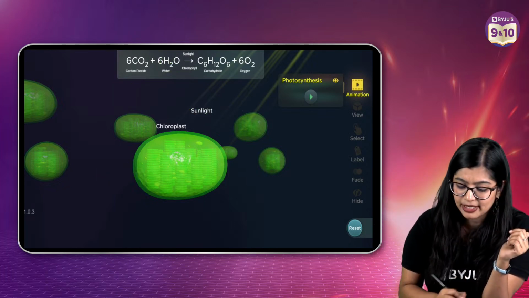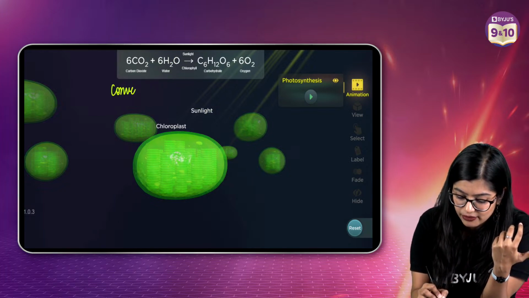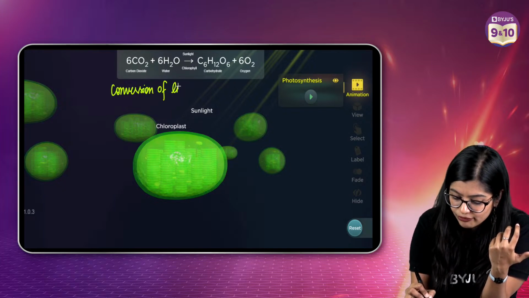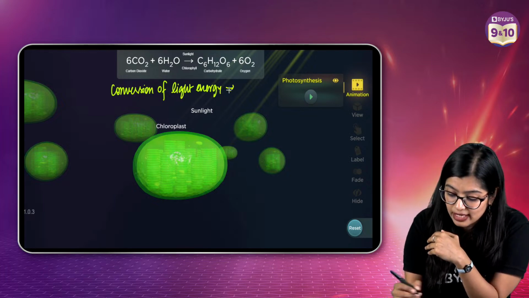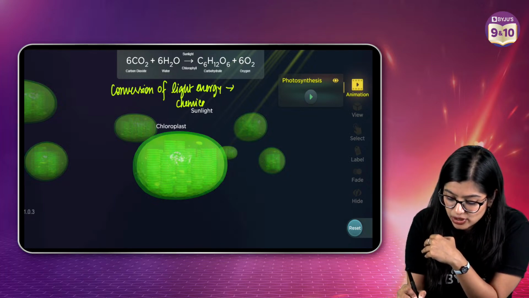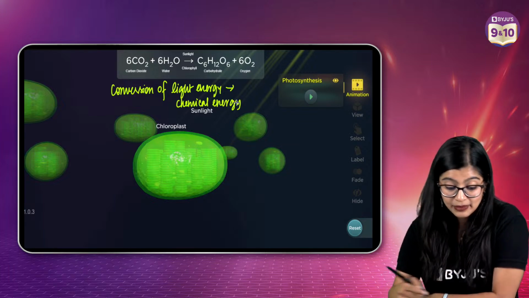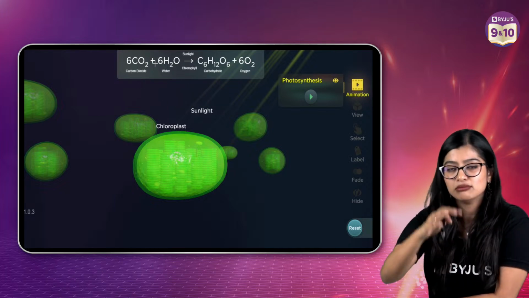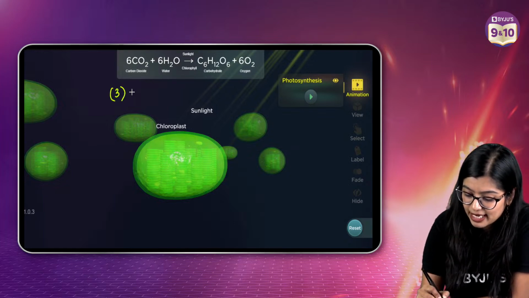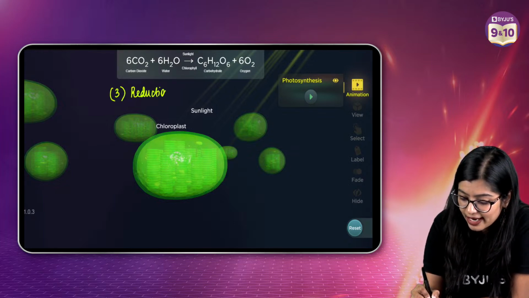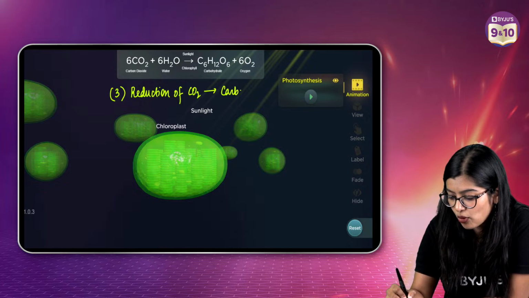Now basically what has happened through this whole process is a conversion. Here we see that there is conversion of light energy. Your light energy has now been utilized and has become chemical energy. So now you have some hydrogen. This hydrogen will go through not one single step but a series of steps, and at the end the last step takes place, which is reduction of carbon dioxide into your carbohydrate.